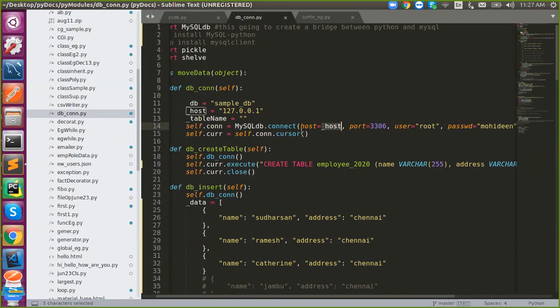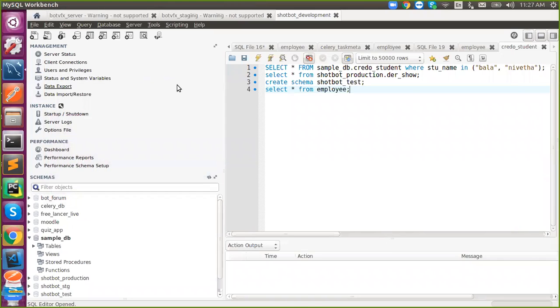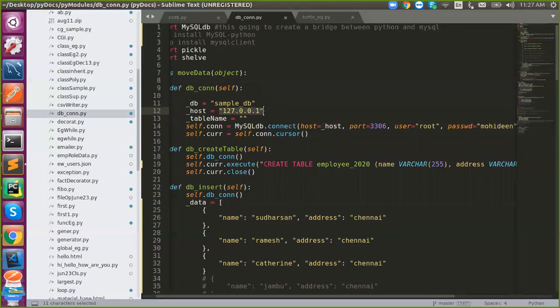Here I've used my own MySQL because I'm using my own IP address. This is your local IP address. If I don't give that, that's fine. It will take the default. This is my default IP. And if I want to communicate with someone else, I need that corresponding IP address, and I need the corresponding username and password. Then only can I establish the connection between my machine and that machine. Understand?